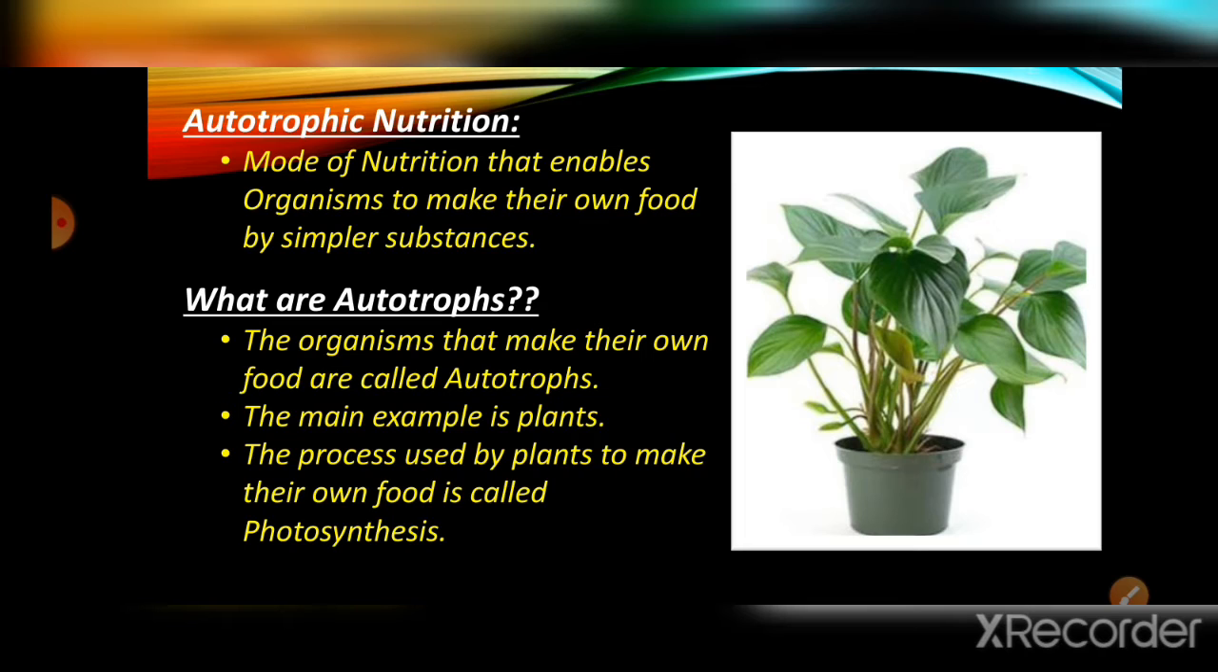Why can they make their own food? Because they are green in color. Why are they green in color? Why can't it be in other different colors? Yeah, there is a reason for this, because it has green colored pigments. We have seen chlorophyll, right? Chlorophyll contains green colored pigments. It is present in plants. So by chlorophyll, it makes its own food through the process known as photosynthesis.